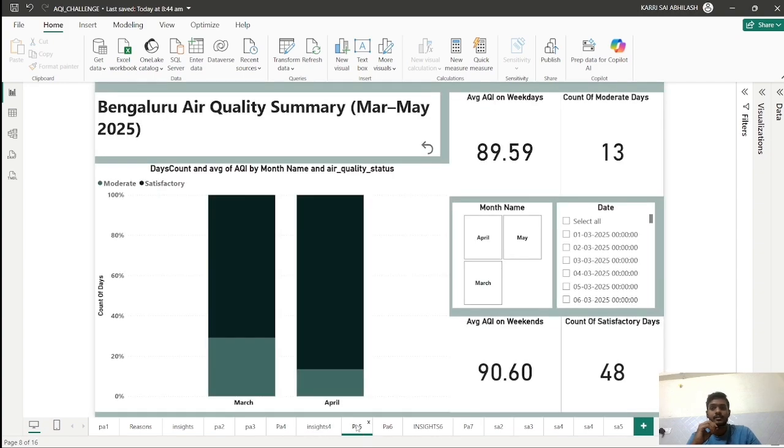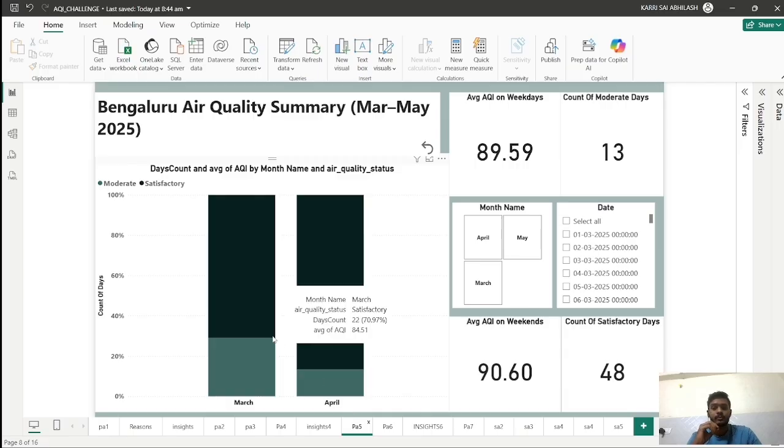Our next analysis is the Bangalore air quality summary from March to May 2025. Unfortunately, we didn't have the May data source, so I am visualizing March and April data.